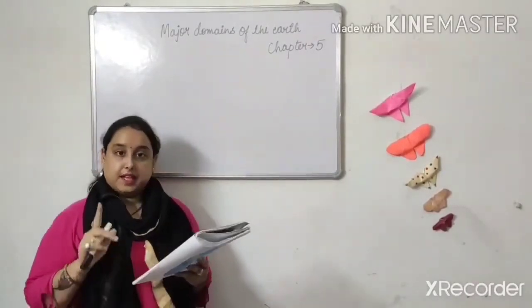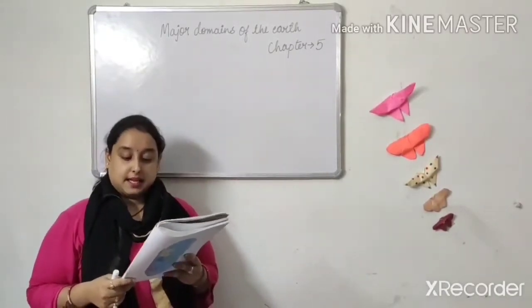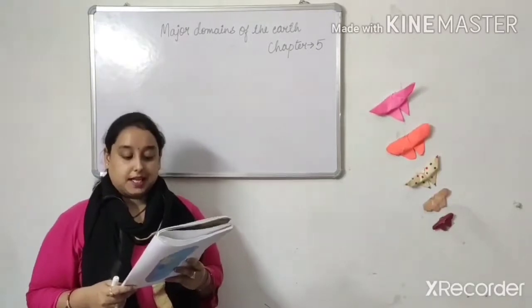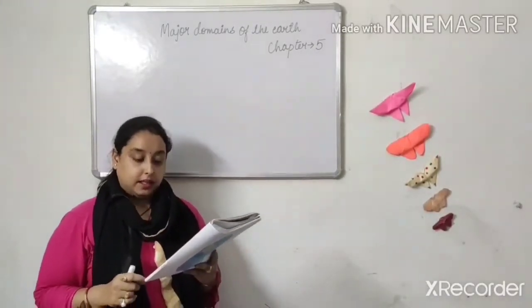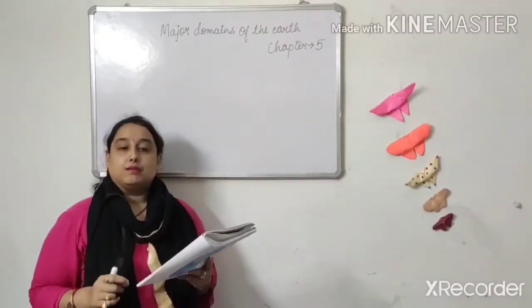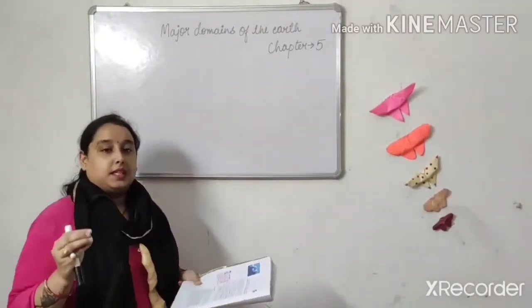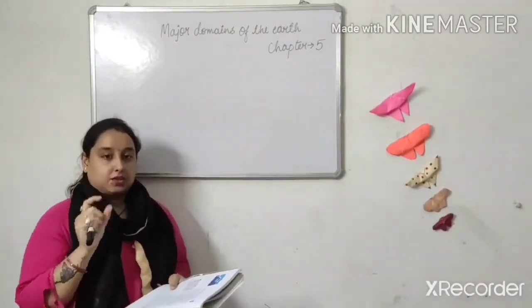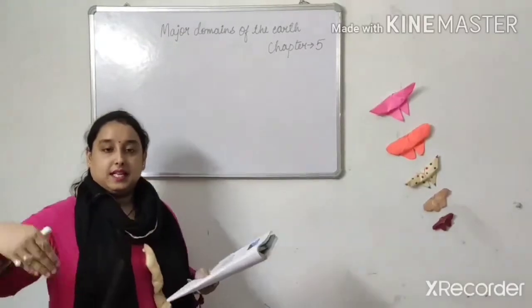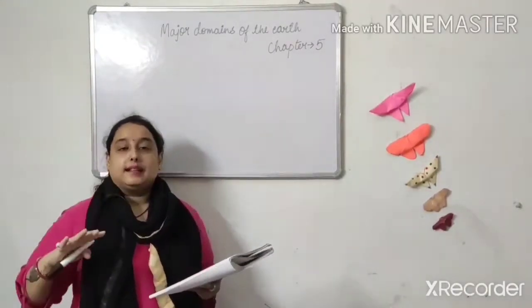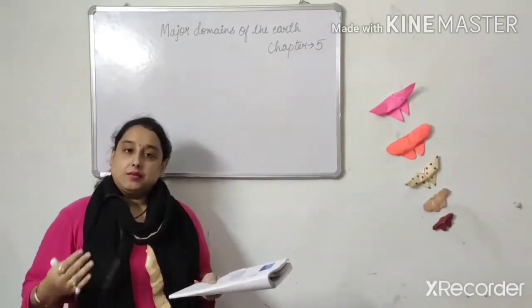The last one is the biosphere. The biosphere is a narrow zone where we find land, water and air together, which contains all forms of life. Means the biosphere is a narrow zone where you can see all these things together: land, air and water.